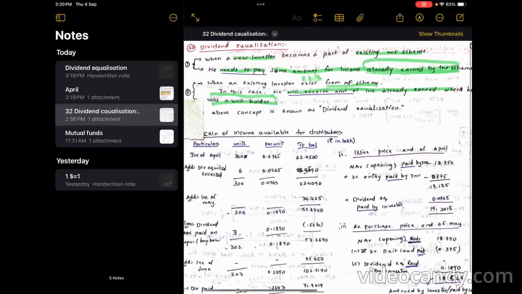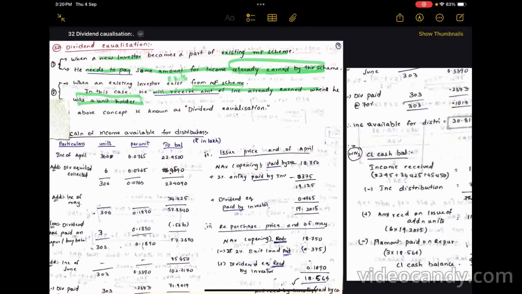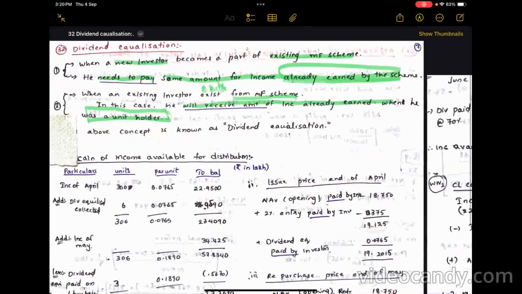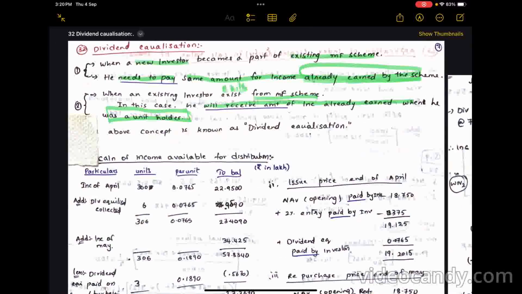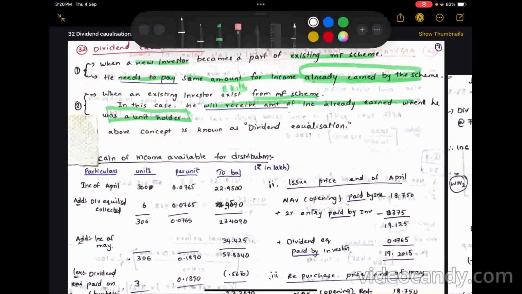Dividend equalization. When a new investor becomes a part of an existing mutual fund scheme, he needs to pay the amount which is already earned by the mutual fund scheme. To enjoy the rights in that mutual fund, he has to pay the amount already earned by the existing scheme when he was not in the mutual fund. At the same time, while exiting from the mutual fund scheme, he has the right to receive the amount which is already earned by the scheme when he was a unit holder.